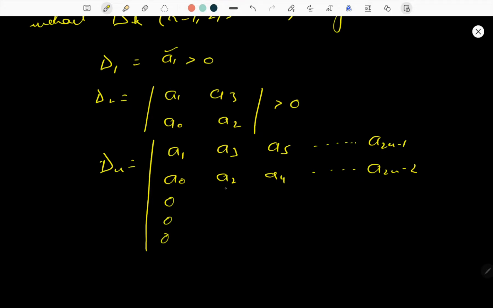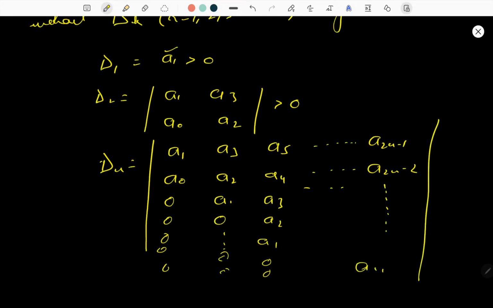After it a3, a2, a1, then 0, a5, a4, a3, a2, a1, then 0, and likewise up to an. This is the nth order determinant and it should be greater than 0.